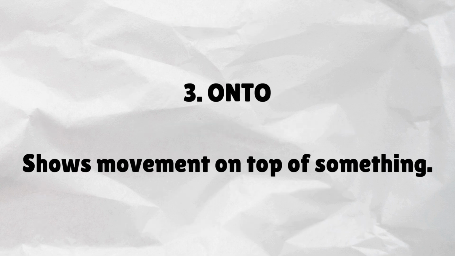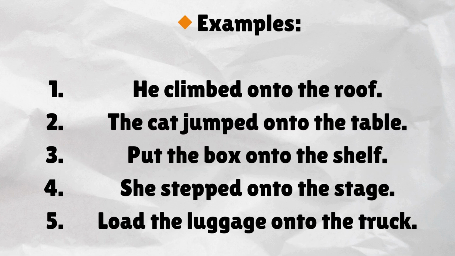Onto. Shows movement on top of something. Examples. He climbed onto the roof. The cat jumped onto the table. Put the box onto the shelf. She stepped onto the stage. Load the luggage onto the truck.